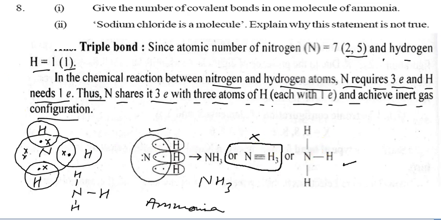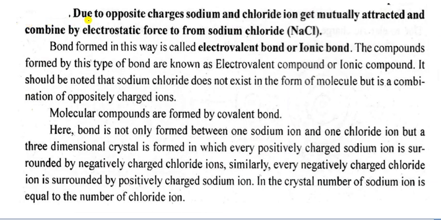So let us see the next one. The question is: due to opposite charge, sodium and chloride ions attract each other and combine by electrostatic force to form sodium chloride, NaCl. Let us start. That is your question and this is your answer. Due to opposite charge, sodium and chloride ions are mutually attracted and combined by electrostatic force to form sodium chloride.